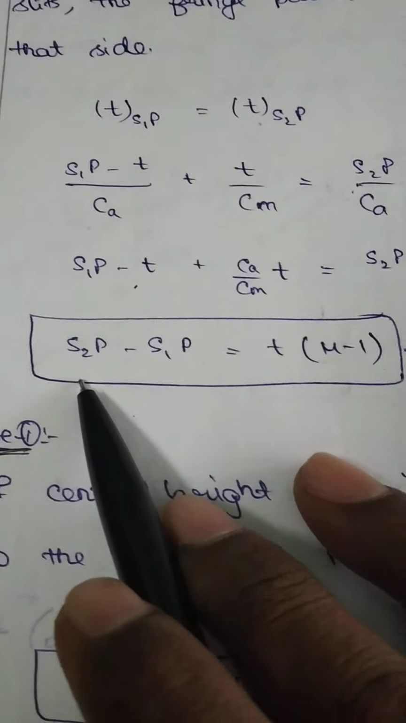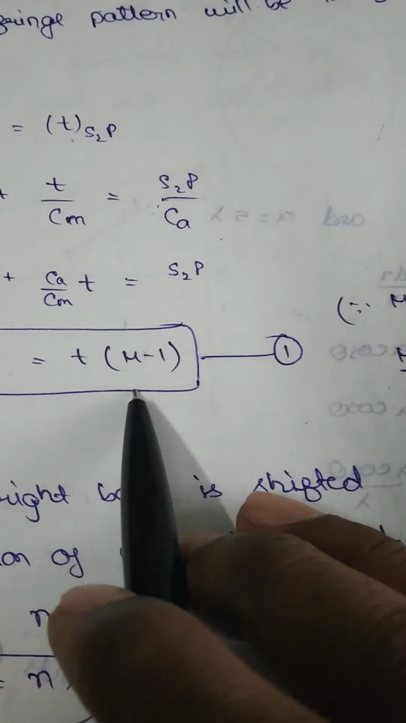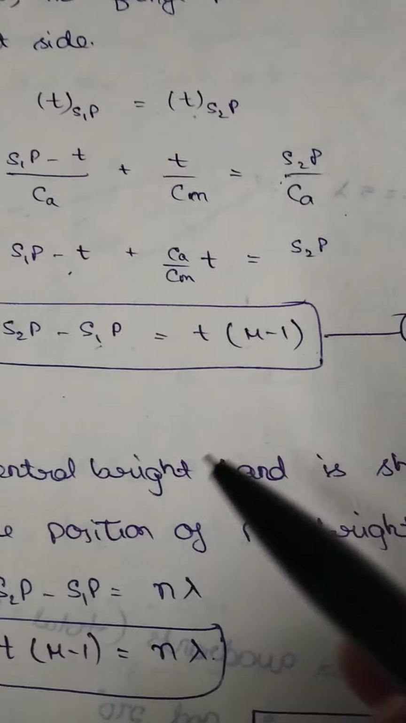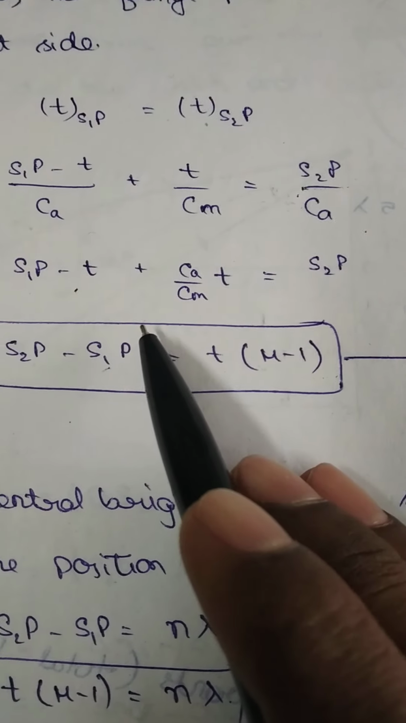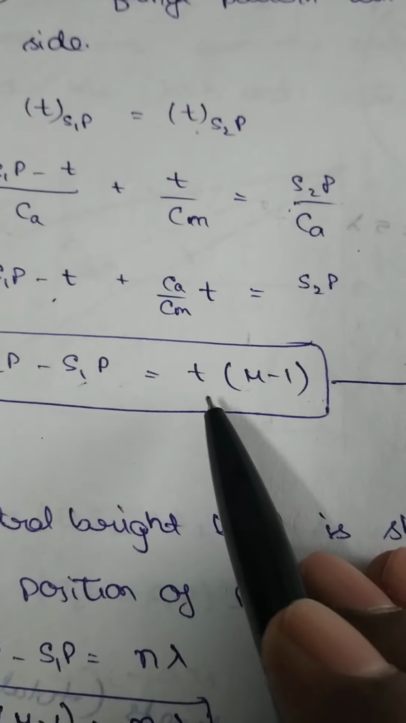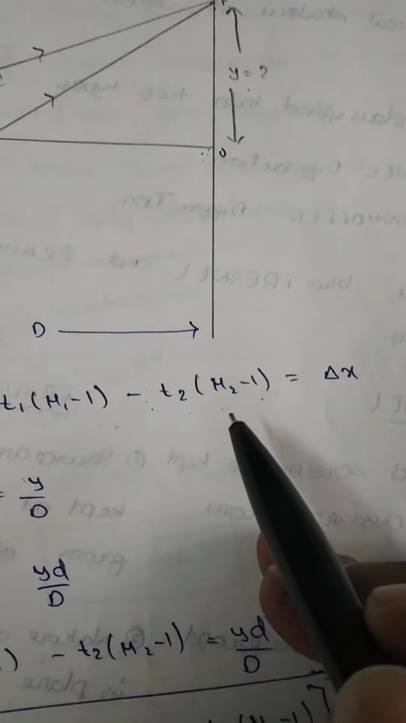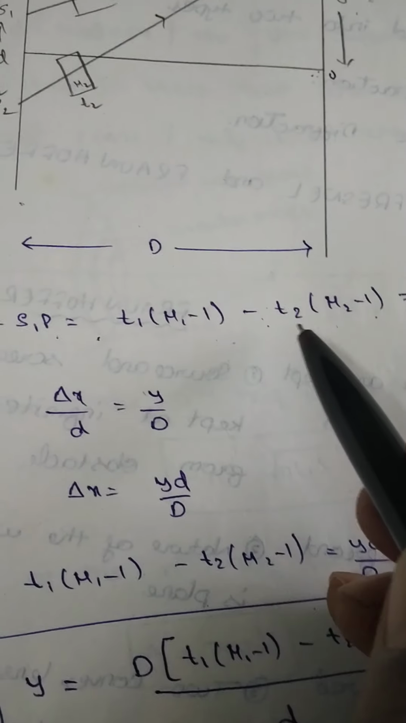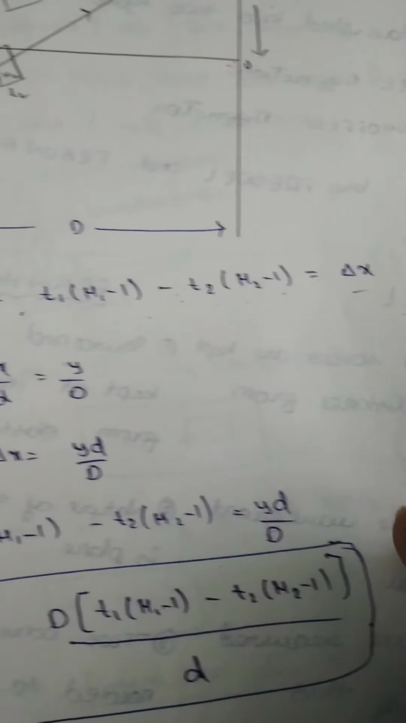Already we derived the formula: S2P minus S1P is equal to t into (mu minus 1). One of the beams is in the air medium, one in the transparent medium. In that case, the effective path difference is equal to t into (mu minus 1). For the first one, t1 into (mu1 minus 1); for the second one, t2 into (mu2 minus 1). So t1 into (mu1 minus 1) minus t2 into (mu2 minus 1) is equal to delta x, the effective path difference.